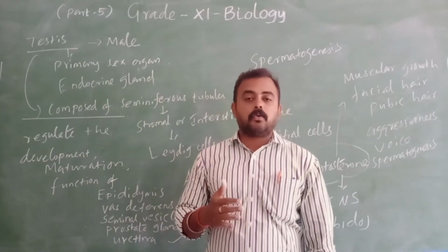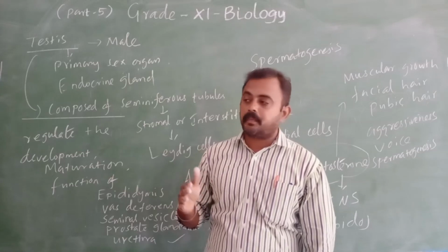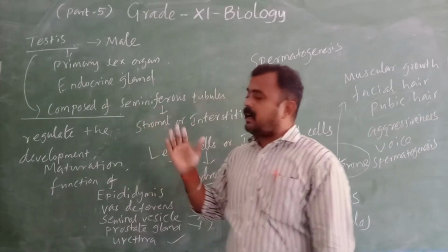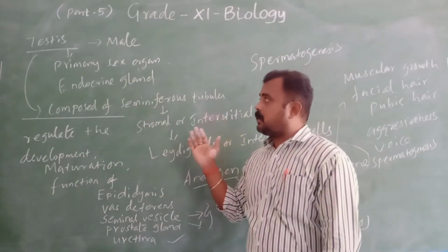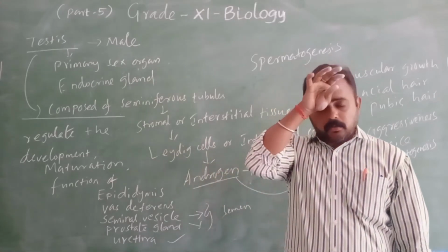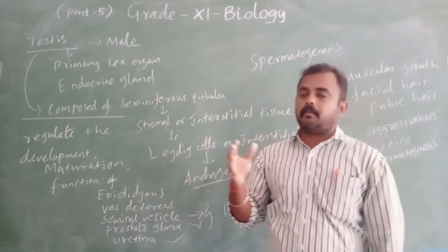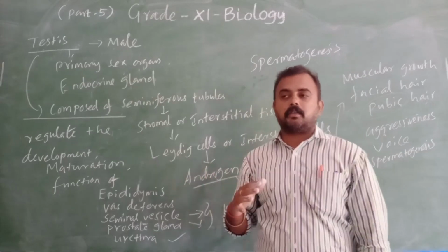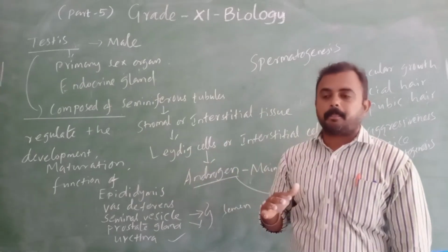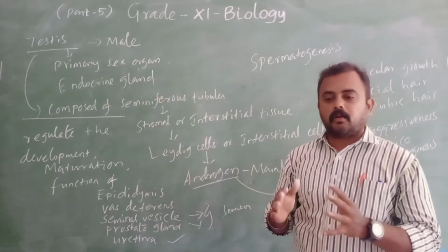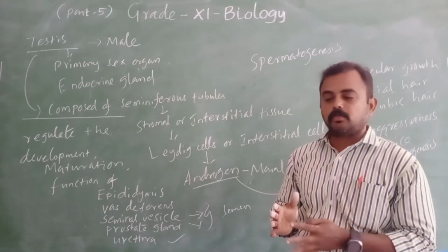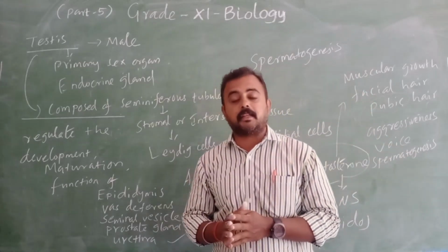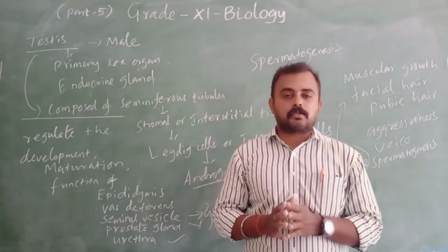So in this video we have learned about the pancreas and another one, the testis. In the pancreas also we have two types of part, exocrine and endocrine. Endocrine is the main part, all those things we have seen. Then what hormones are secreted, all those things we have seen. So I hope you all understood that.